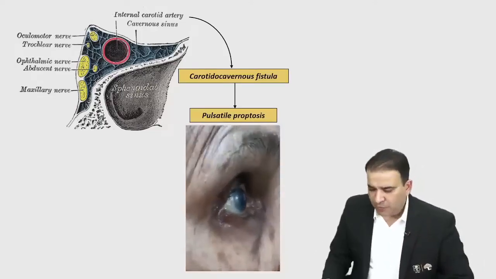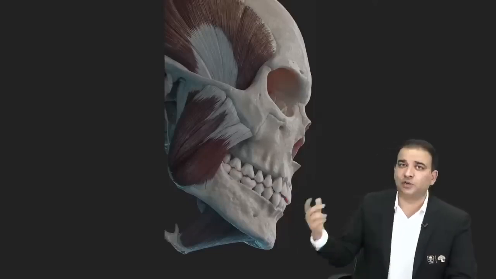Okay, now moving on. The next thing that we're going to discuss here is the muscles of mastication. One very, very important and very frequently asked question from head and neck is the muscles of mastication: their innervation, their action and identification. And it could be a radiological question also, guys.